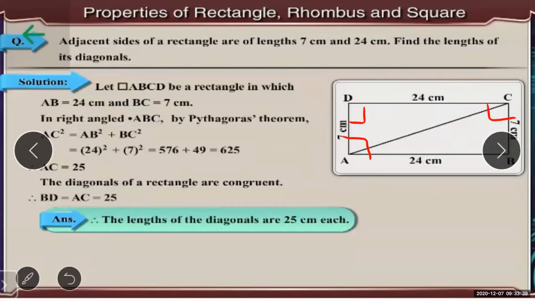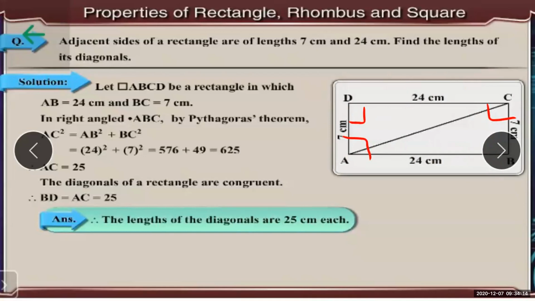So if I take the right angle triangle ABC, any triangle you can take, here angle B is 90 degree. So if you have the right angle in the triangle, you can apply Pythagoras theorem.